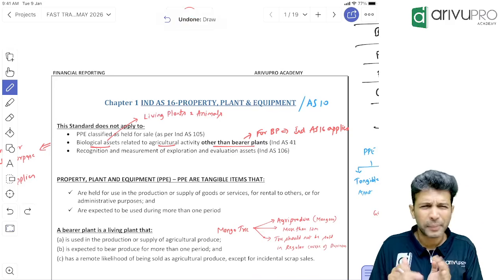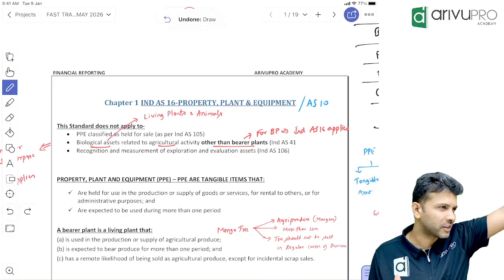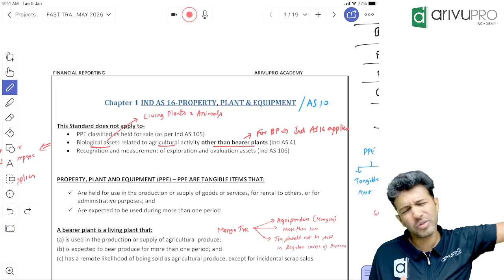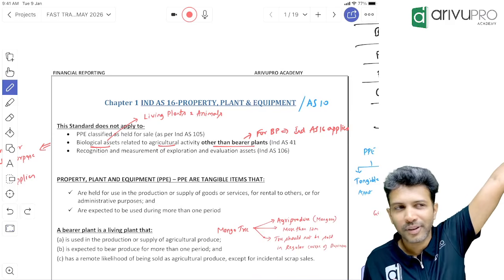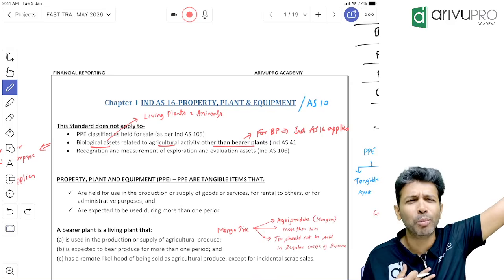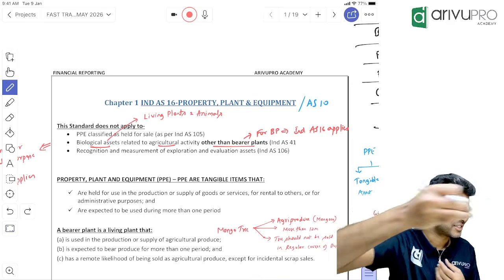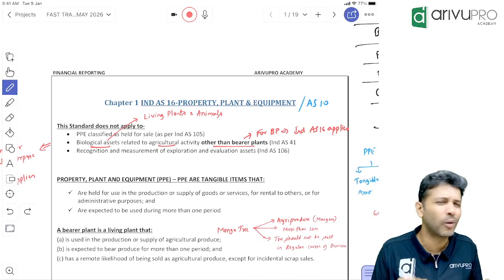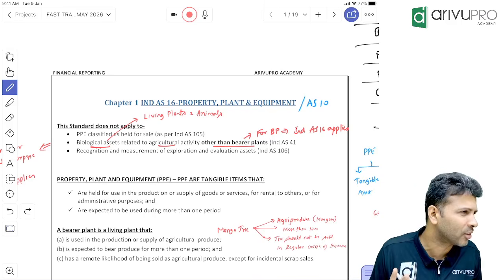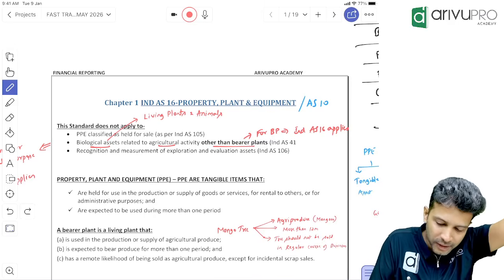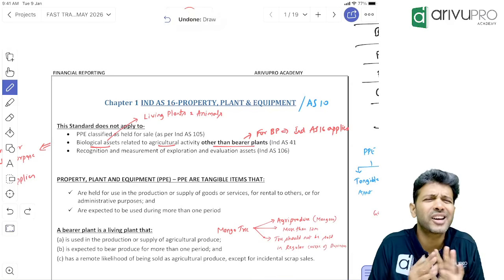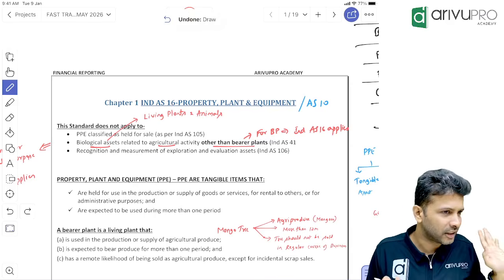There are certain other conditions, like net worth conditions, which will come in IND AS 1. Someday, we will take that topic. On the first day, I don't want to bore you with all those limits. That is just a remember-and-throw topic. We will do it someday after 25-30 days. But in simple terms, basically, listed companies have to follow IND AS.